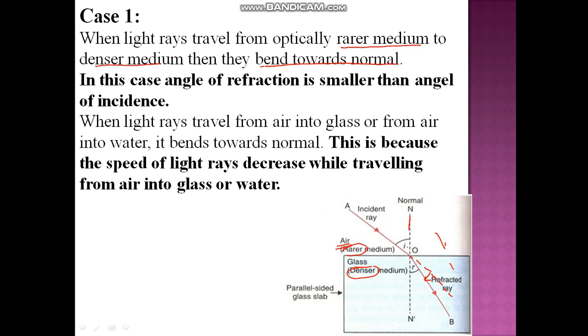Over here, you can very nicely observe that angle R is less than angle I. That means that angle of refraction is smaller than angle of incidence. So, when light travels from rarer medium to denser medium, it bends towards the normal and the angle of refraction is lesser than angle of incidence, and this is the angle through which the light has deviated.